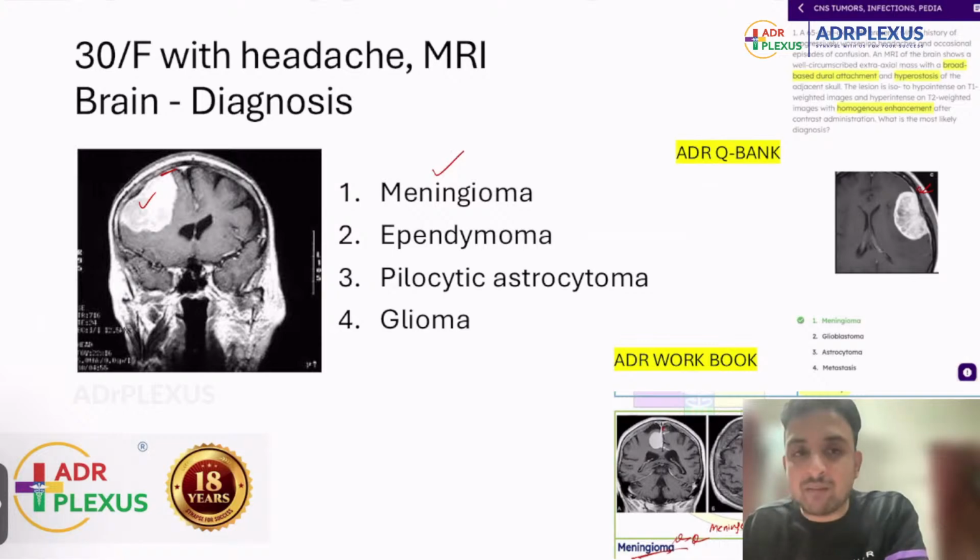So if it is an ependymoma, it should be an intraventricular lesion. Glioma will be butterfly shaped, butterfly glioma, or white matter infiltrating lesions like that. So this is a case of meningioma. Another straightforward one.